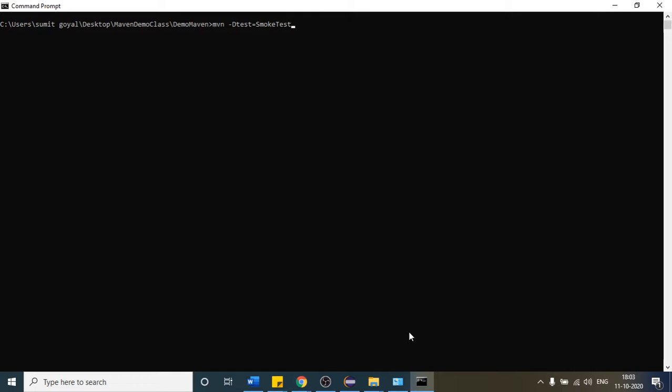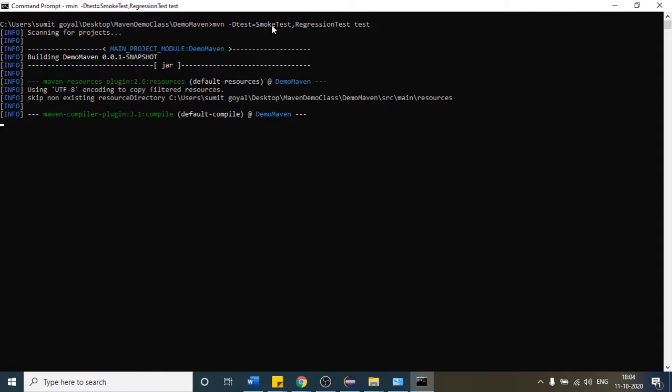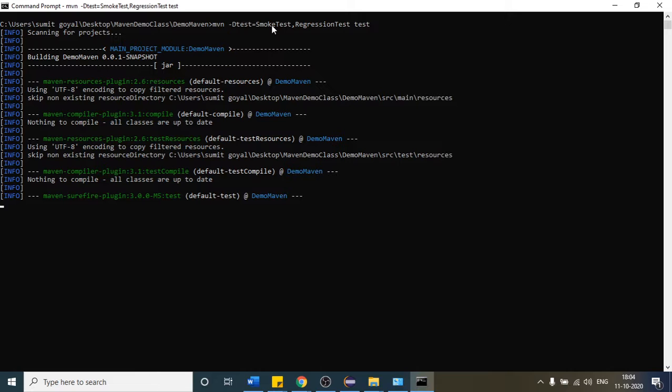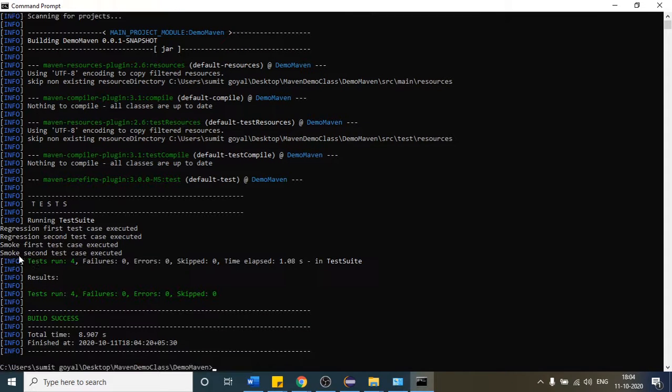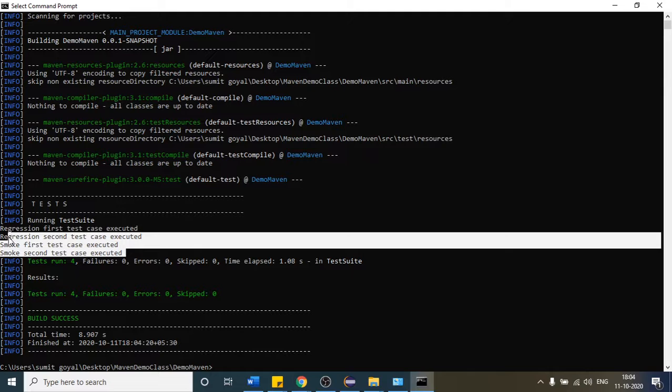This is one class, comma, provide the second class name as well, which is regression test. That way, after that write test. If I hit enter, it is going to run the smoke and regression classes, and once those classes execute, we will see all the 4 test cases, 2 for smoke and 2 for regression. You can see, the regression test case also executed, and the smoke test case also executed, right?